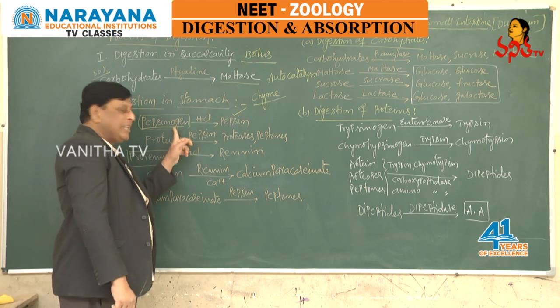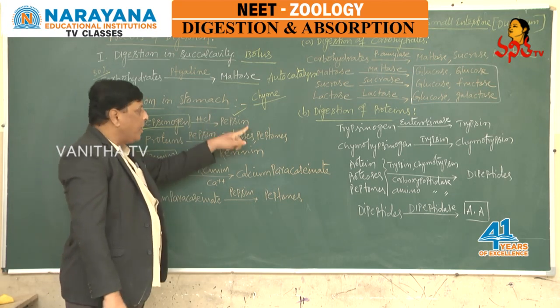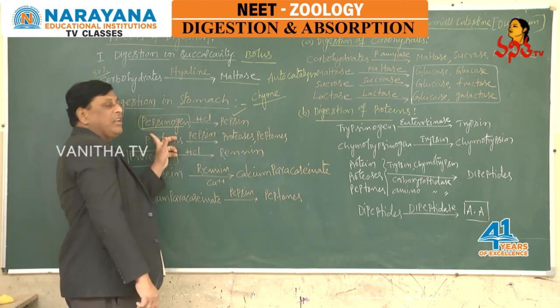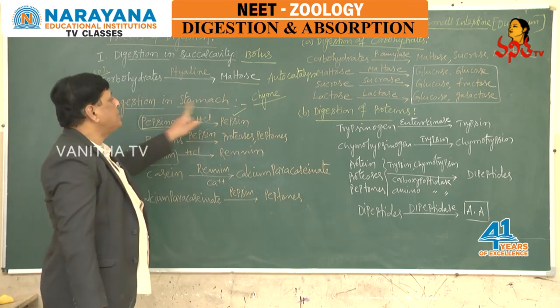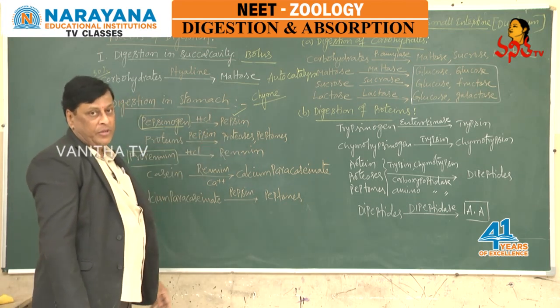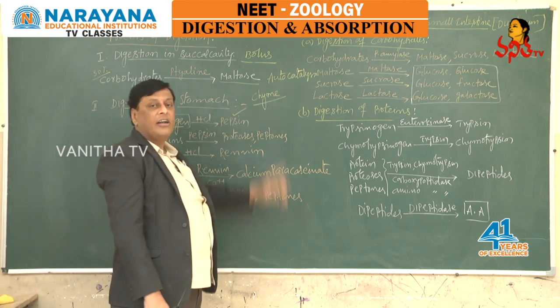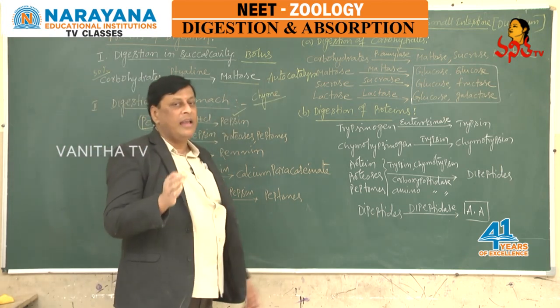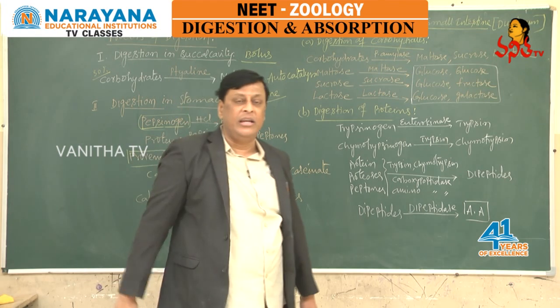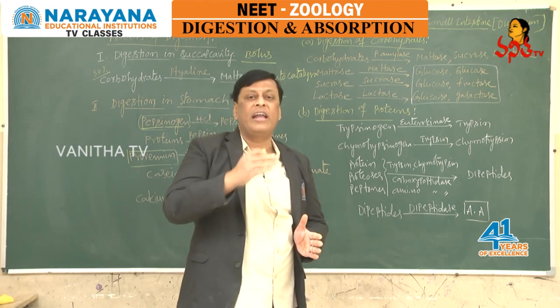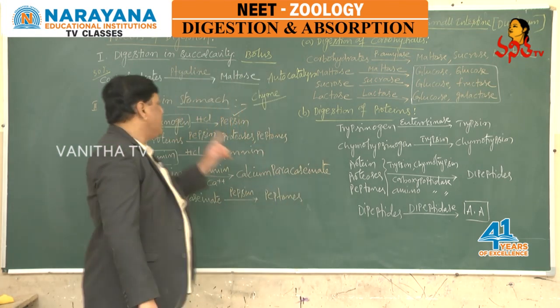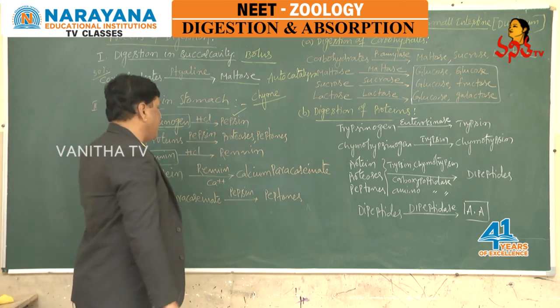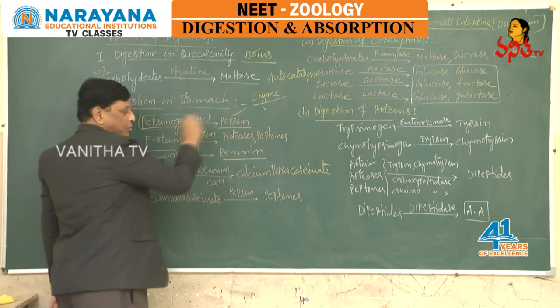Pepsin is a product of pepsinogen, and being a product of pepsinogen, pepsin converts the remaining pepsinogen into active pepsin. Hence we call this autocatalysis. In such a way, active pepsin and active renin are produced.